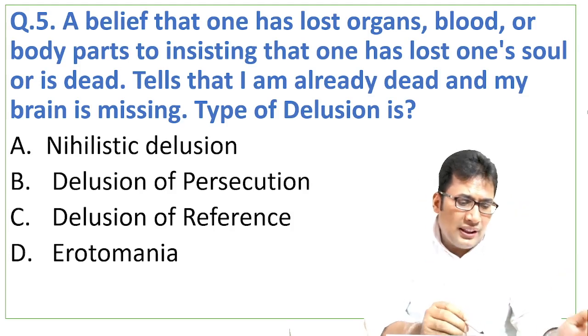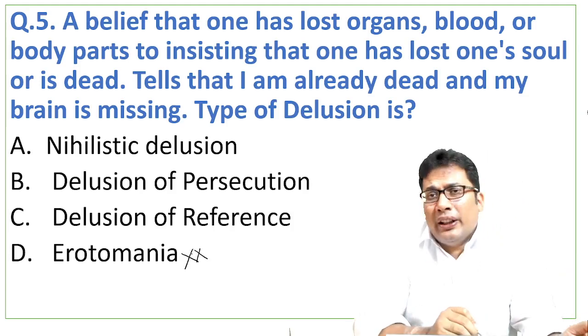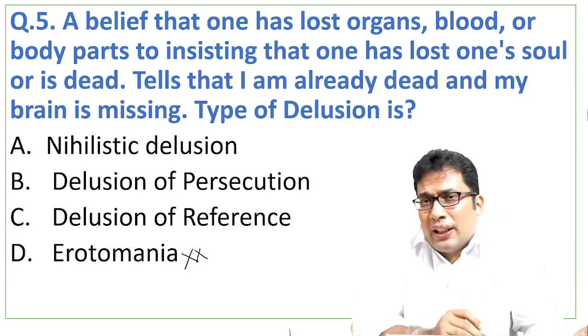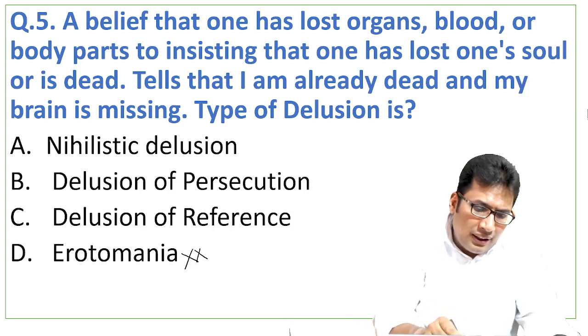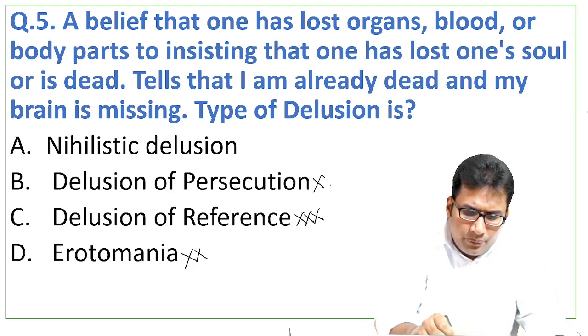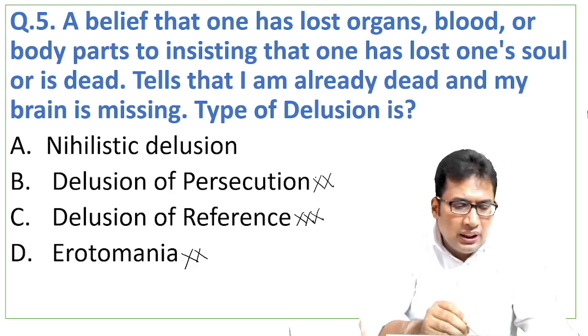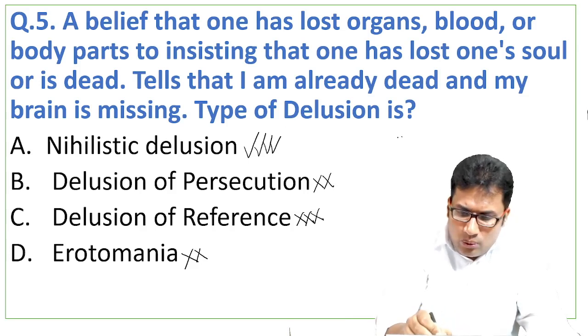Very simple. It is not erotomania. Erotomania, in simple words, is known as delusion of love, which is common in females. Not delusion of reference, and not delusion of persecution. It is known as nihilistic delusion, also known as Cotard syndrome.